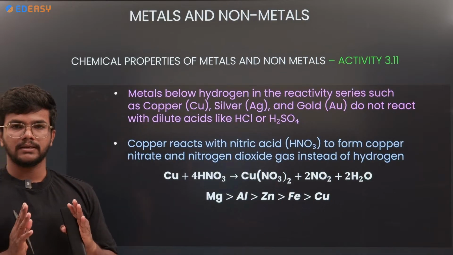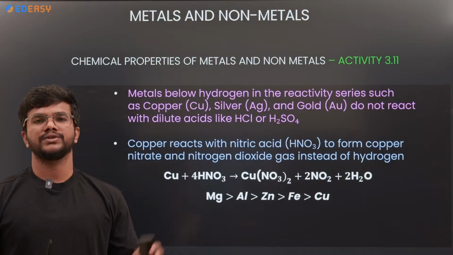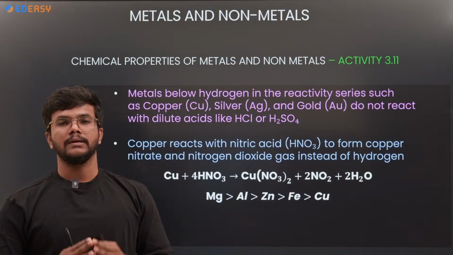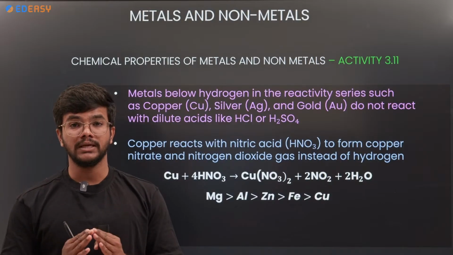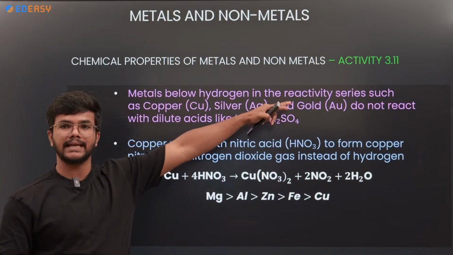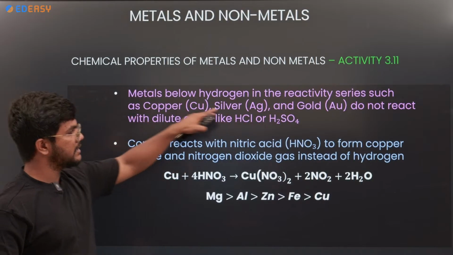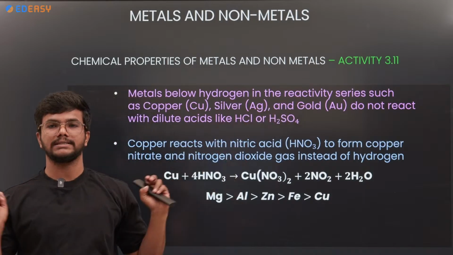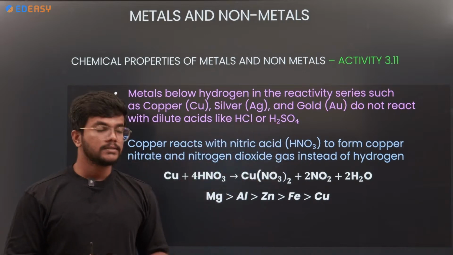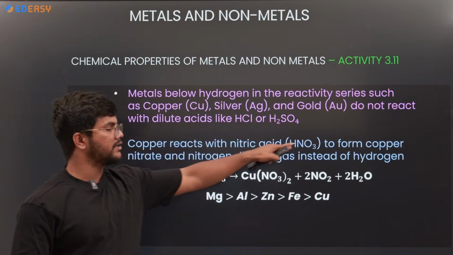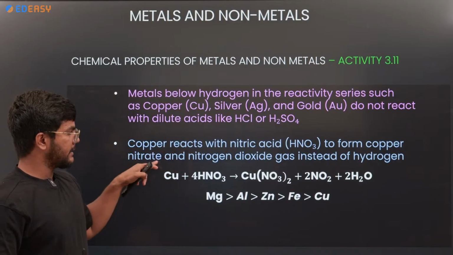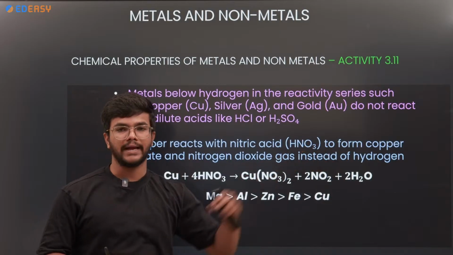Metals will react with hydrochloric acid and H2SO4, but there are some metals that do not react with HCl and H2SO4, but they can react with HNO3, like copper. Metals below hydrogen in the reactivity series, such as copper, silver, gold, do not react with acids like HCl and H2SO4. Copper reacts with HNO3, nitric acid, to form copper nitrate and nitrogen gas instead of hydrogen gas.